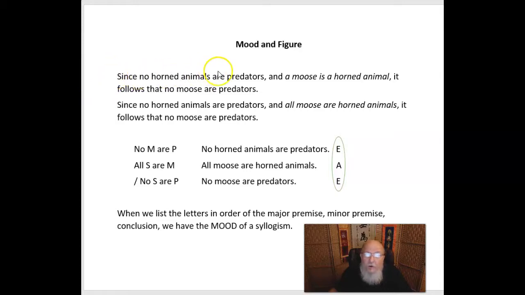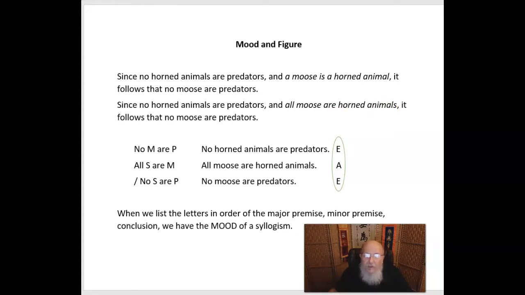So here's an argument that we've found. Since no horned animals are predators, and a moose is a horned animal, it follows that no moose are predators. But if we look at it, we see that the second statement is not in standard form. So we're going to have to rephrase it to be: since no horned animals are predators and all moose are horned animals, it follows that no moose are predators.